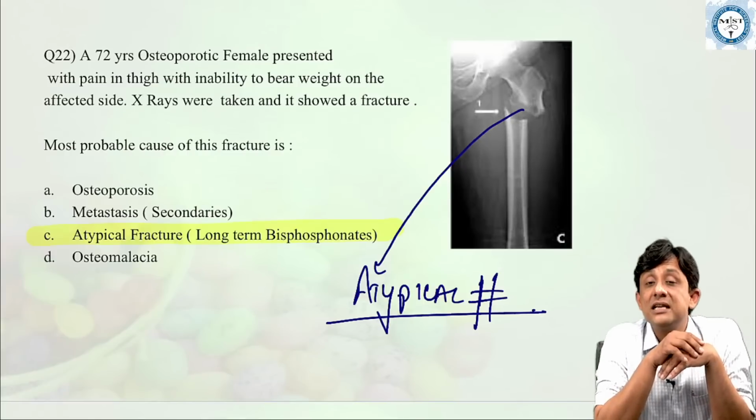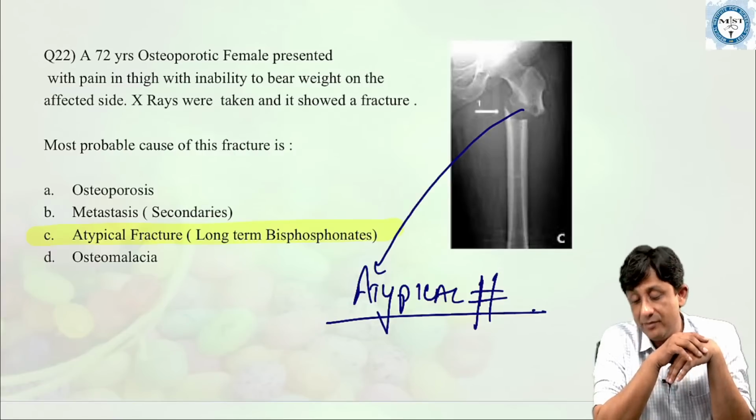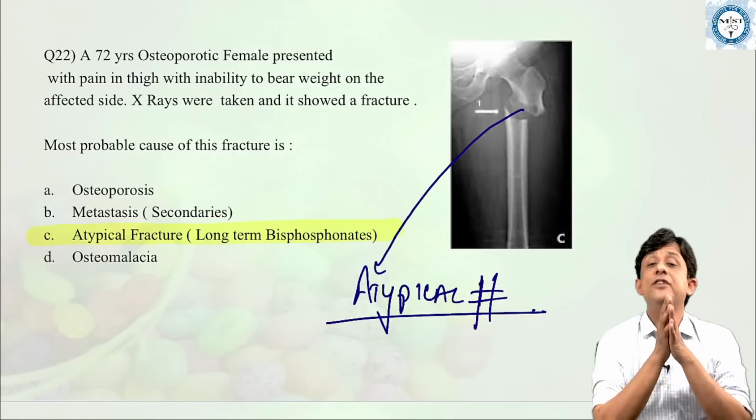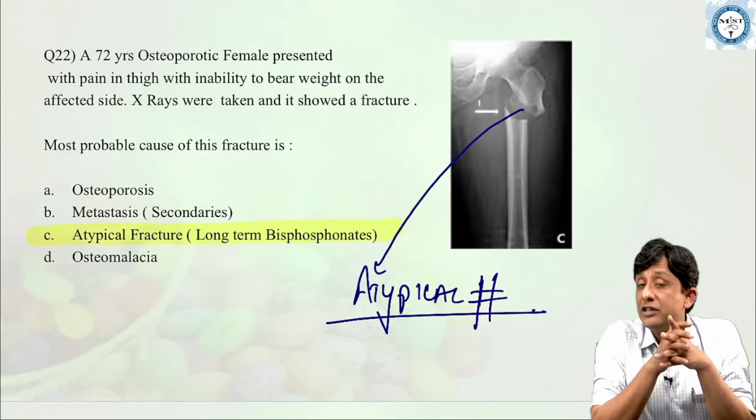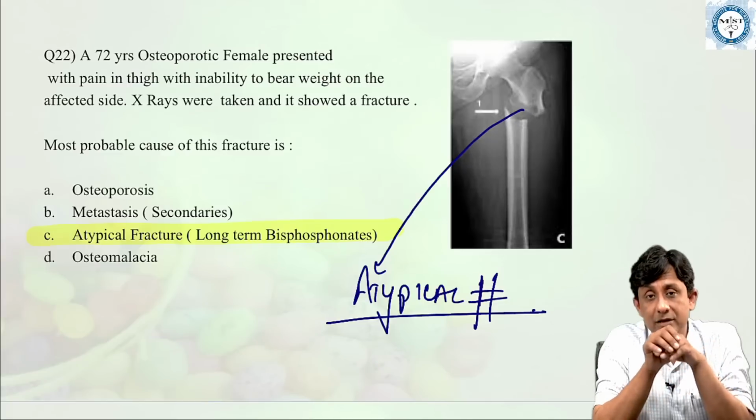These are fractures in the subtrochanteric region of the femur. So these are called atypical fractures. For patients who have taken long-term bisphosphonate therapy, classically more than 3 years, is what results in atypical fractures, okay?